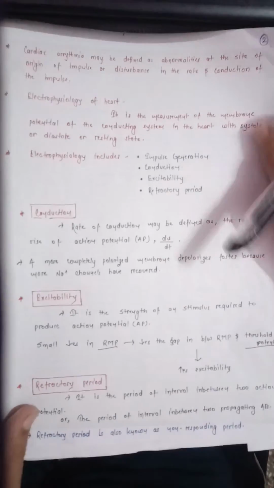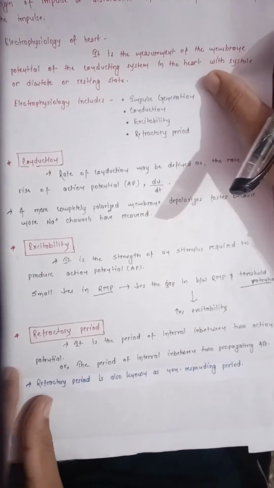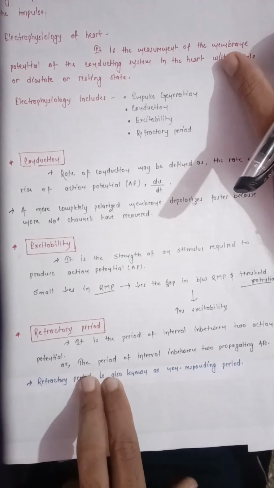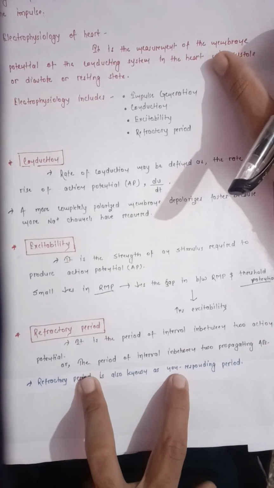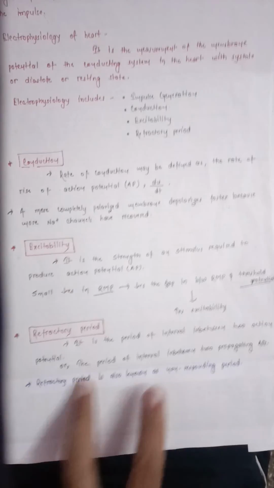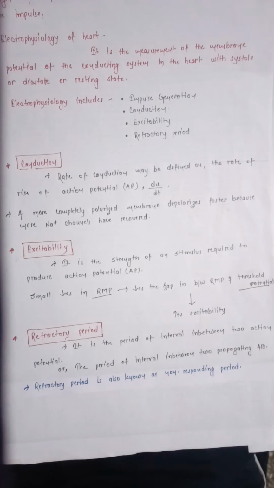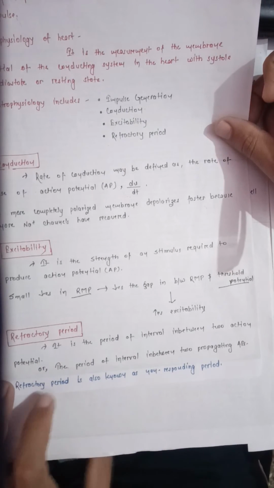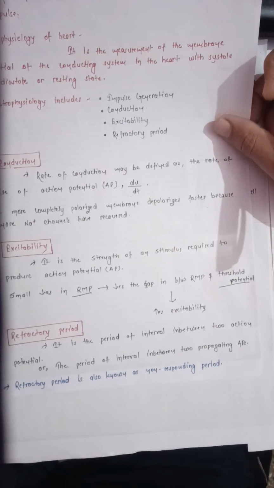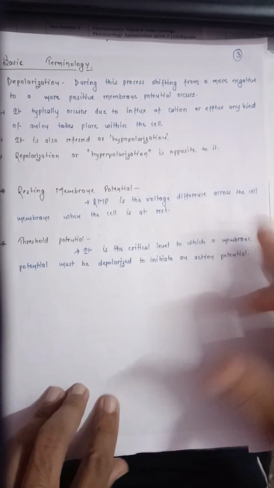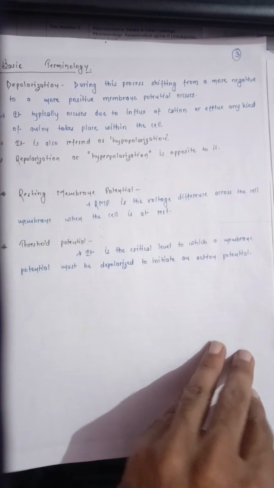Before that, the next one is the refractory period. The refractory period is also known as the non-responding period, and it is the interval between two action potentials, or the interval between two propagating action potentials. Thus, it is also known as the non-responding period.